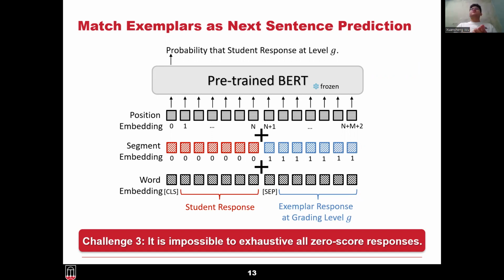The reason is that a response graded as one score, two score, or full score should have exactly one reason, but there are many reasons that can make it a zero score. So we cannot exhaust all the zero score responses, and then this model fails to detect those zero score responses.